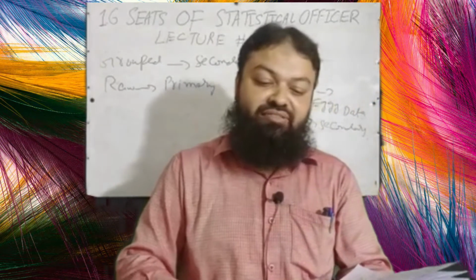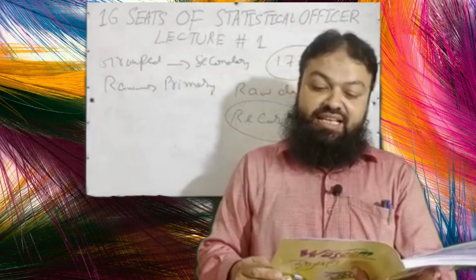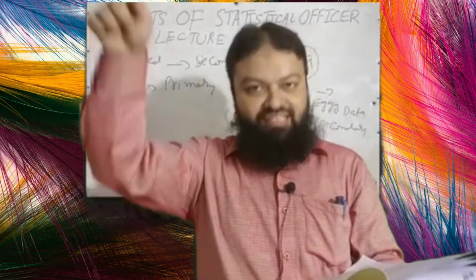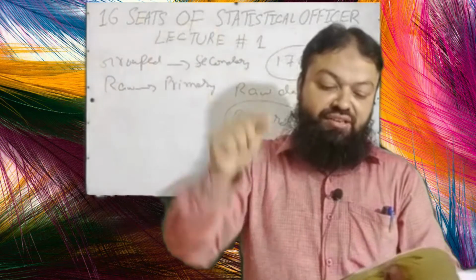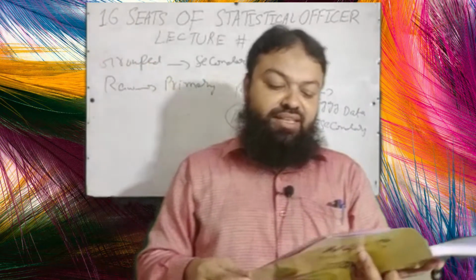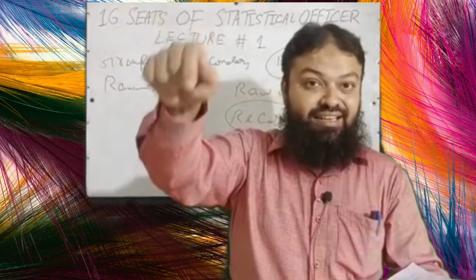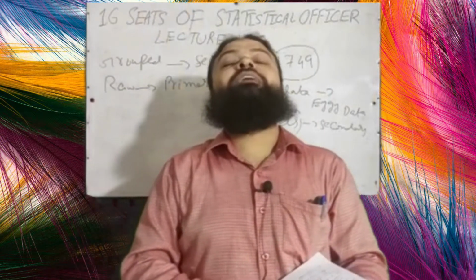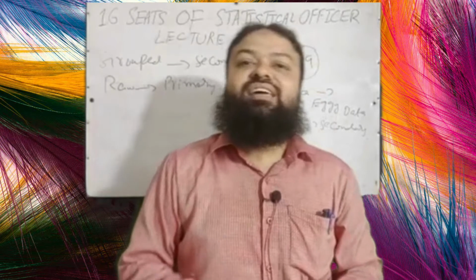Question number 25. Which of the following is not the source of secondary data? A. Data published in newspapers and journals, that is secondary. B. Publications of central and state government, that is also secondary. C. Data issued by the World Bank, it is also secondary. D. Data obtained by a firm in a market survey conducted by itself, that is not secondary data, that is primary data. A very important one, that is the correct option in the exam.